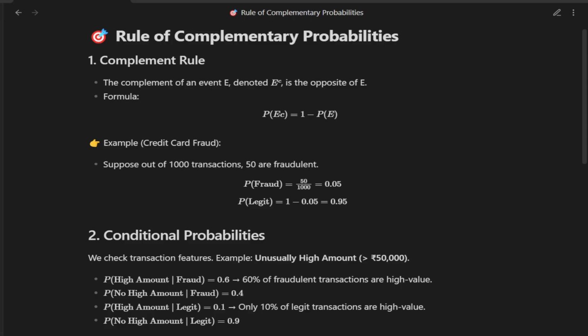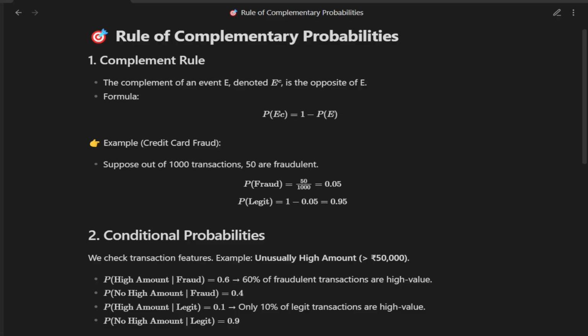Now the probability of a transaction being legit will simply be the complement of fraud. So 1 minus the probability of fraud equals 0.95. This is the complement rule. If you know the probability of one event, you can immediately find its opposite. Next, let's talk about conditional probabilities.